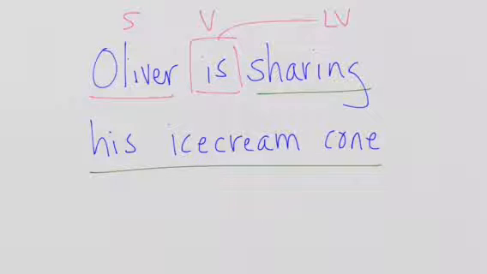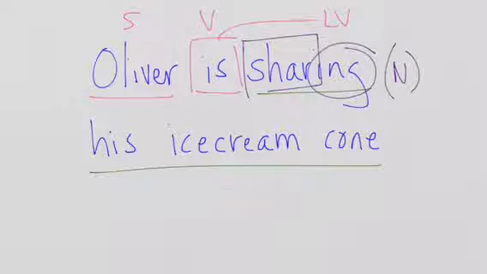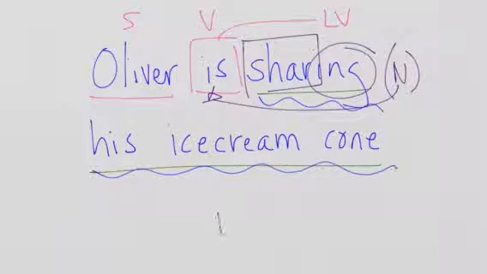And in this case, you know that to share plus ing is acting like a noun in the sentence. You know that you have a linking verb. And so sharing his ice cream cone is actually acting like the predicate nominative in the sentence. To eliminate some of the clutter, just think of the sentence like this: Oliver is sharing.